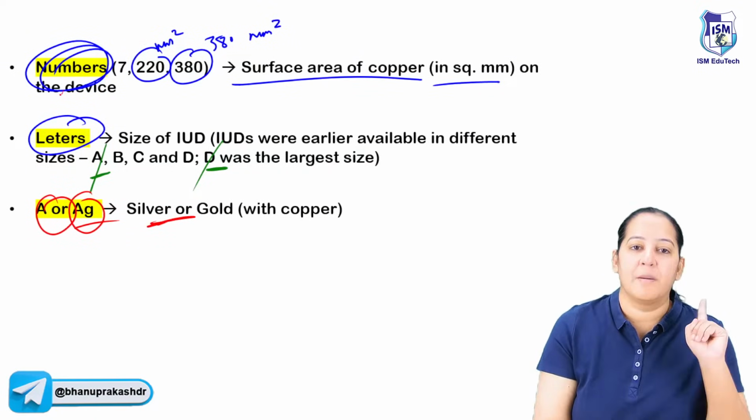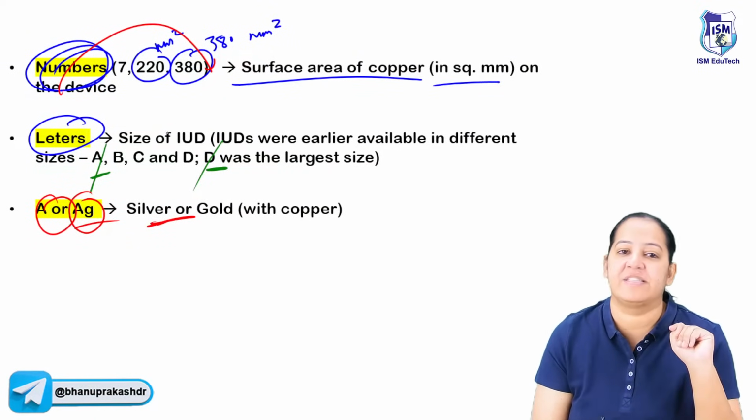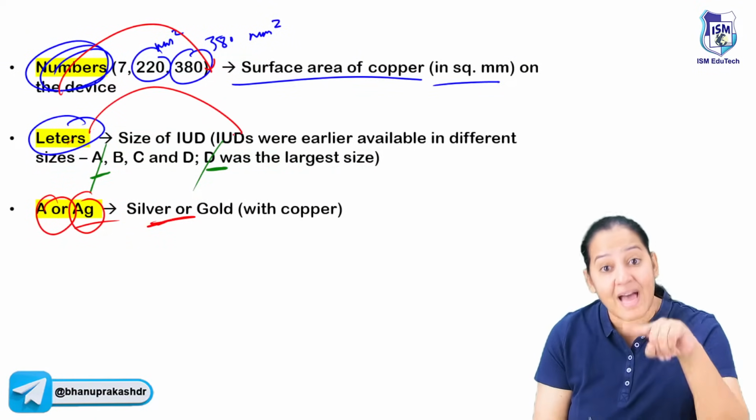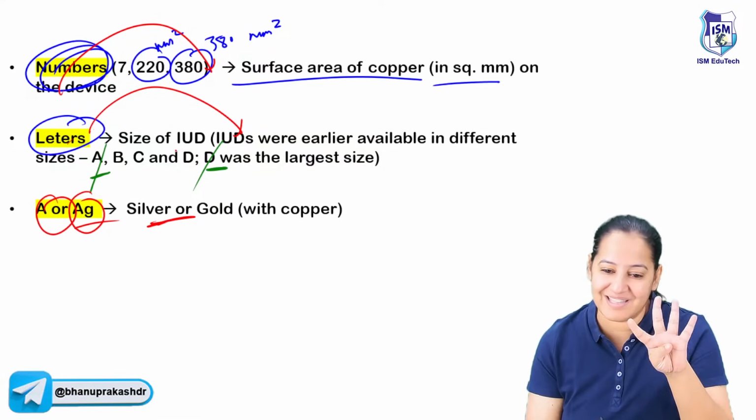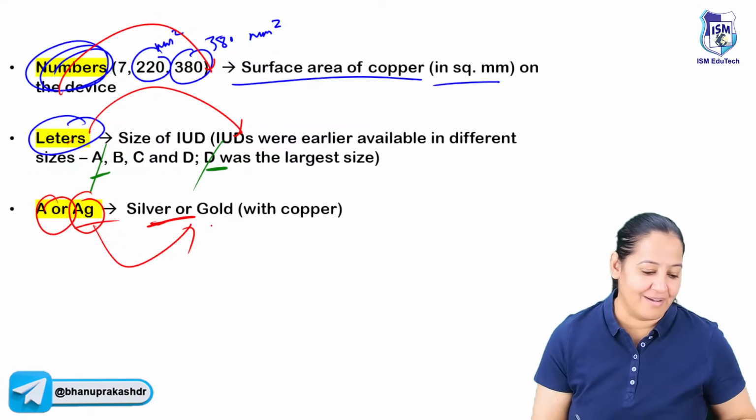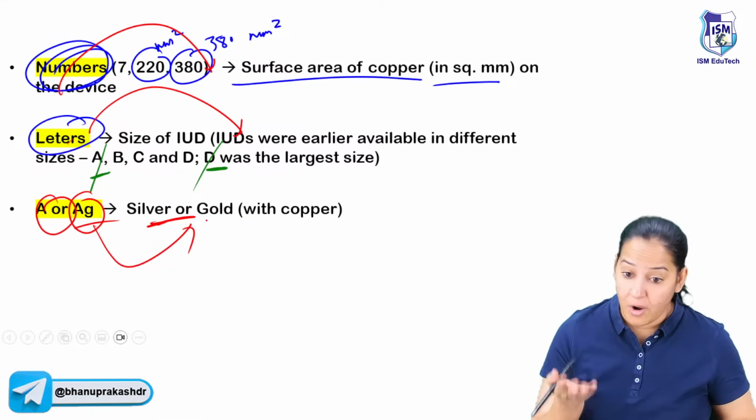So please learn, the numbers indicate what? It indicates the surface area of the copper. The letters indicate what? The size. The letter indicates the size. A is the smallest, D is the largest. 4 sizes are available. And AG indicates the silver. Silver or gold. Say yes, these all are your PYQs.